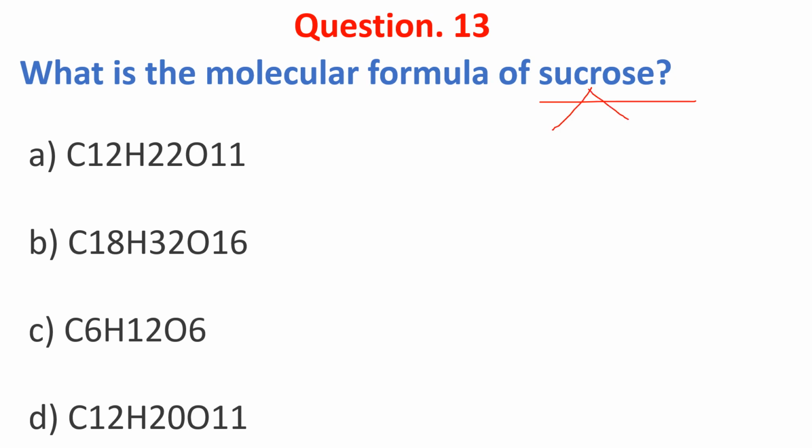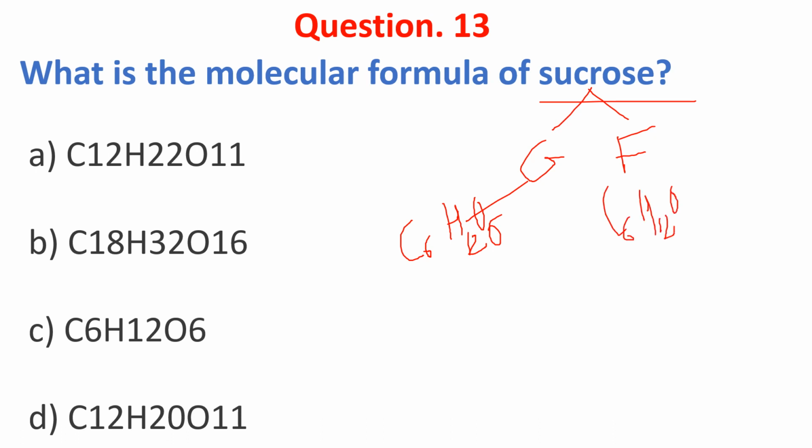Sucrose is made up from glucose and fructose. The formula for glucose is C6H12O6 and fructose is also C6H12O6. The combination of these is sucrose. Option A, C12H22O11. This is the molecular formula of sucrose.